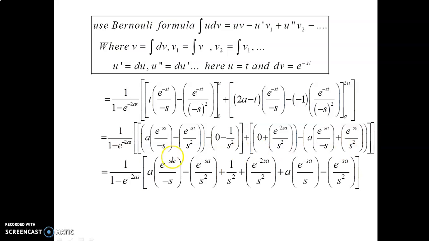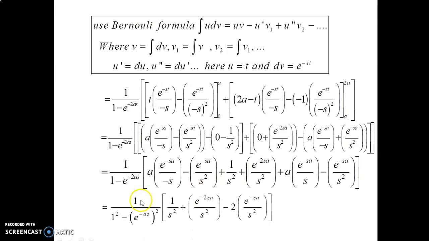The next step is you want to write 1 divided by 1 minus e power minus 2as into a into e power minus sa divided by minus s minus e power minus sa divided by s square, minus into minus plus 1 divided by s square plus e power minus 2sa divided by s square, minus into minus plus a into e power minus sa divided by s. Next minus into plus minus e power minus sa divided by s square.